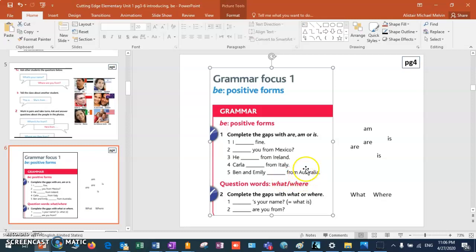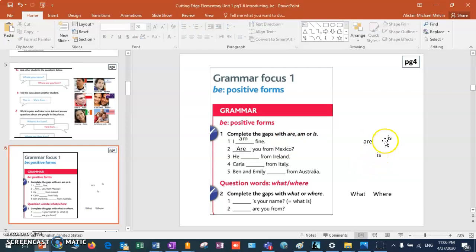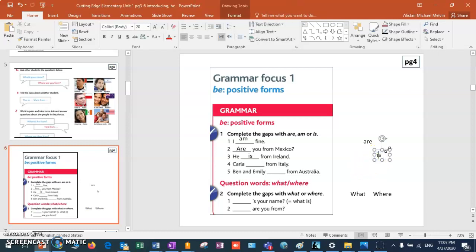The first one, I am fine. I'm fine. Number 2, are you from Mexico? But because it's the first word in the sentence, I need a capital letter. He is from Ireland. Carla, if it's a name, it's the same as he or she. One name. So Carla is from Italy.